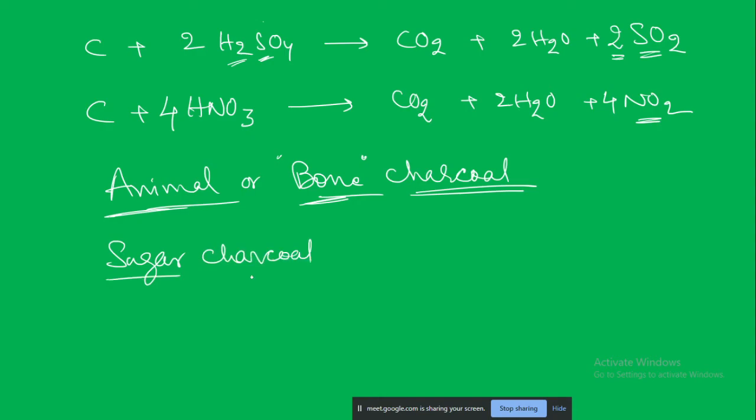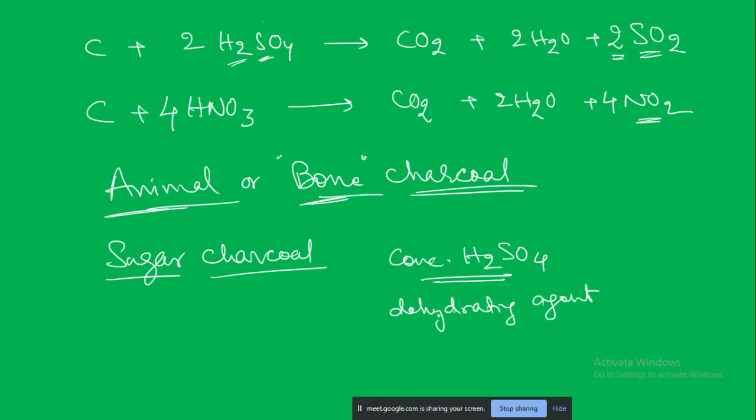Sugar charcoal is the purest form among the wood, bone and sugar charcoals. So how is it produced? There is no burning. Just directly take the sugar and dehydrate it using concentrated sulfuric acid. Sulfuric acid is an excellent dehydrating agent. Dehydrating agent means it is able to remove the water.